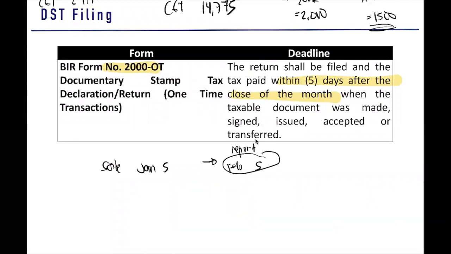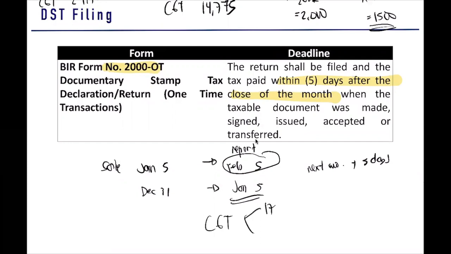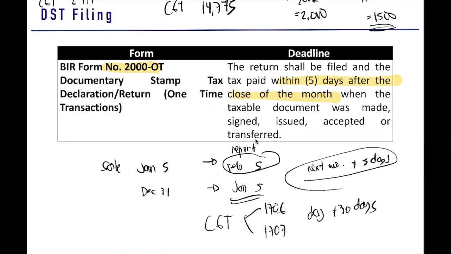Clear? What if the sale is made on December 31? What is the next month? January, within 5 days, so until January 5. So kumbaga, next month, plus 5 days. Kung doon sa CGT natin kanina, whether 1706 or 1707, day to day plus 30 days. Yun yung rule. Dito naman, next month plus 5 days. 1706, real property. 1707, that is used for stocks. Okay?